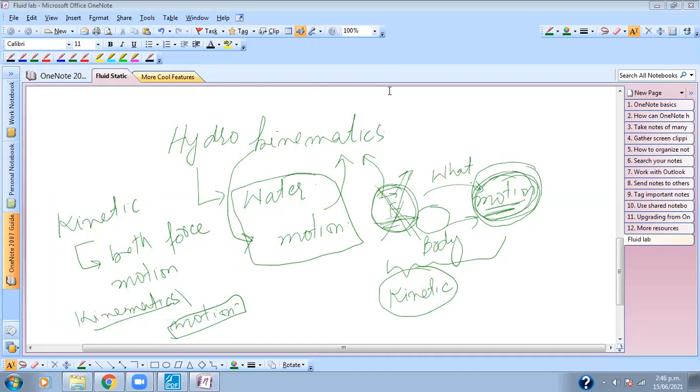Okay, so in kinematic we just want to analyze the motion of a fluid particle, while in kinetic we study both effect of force as well as deformation.